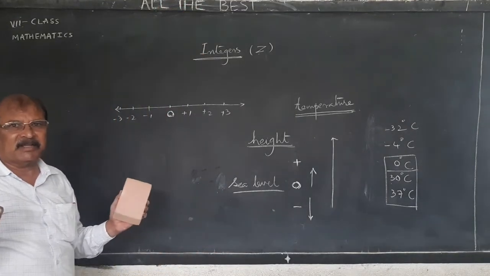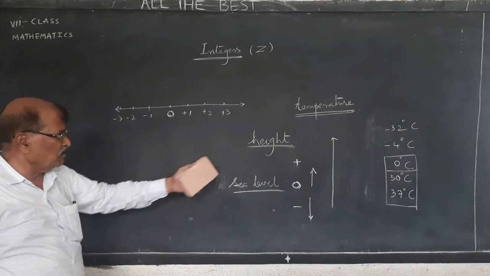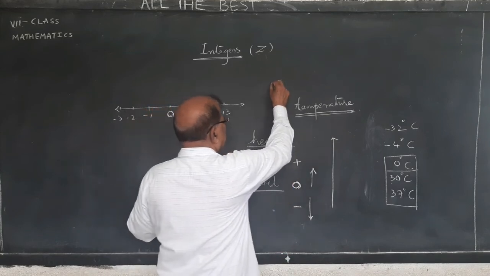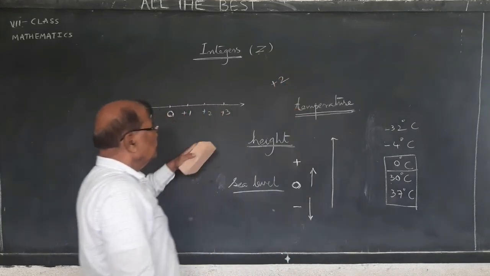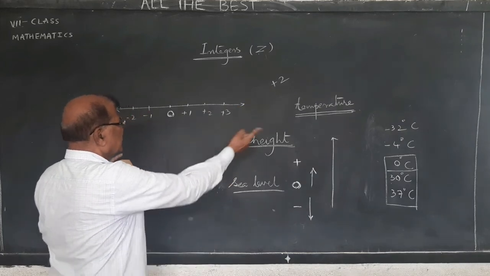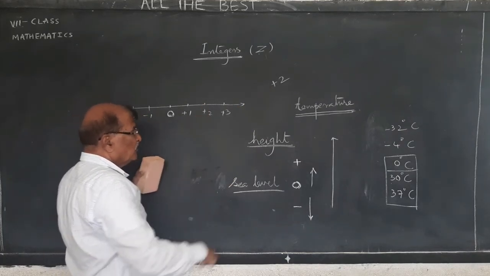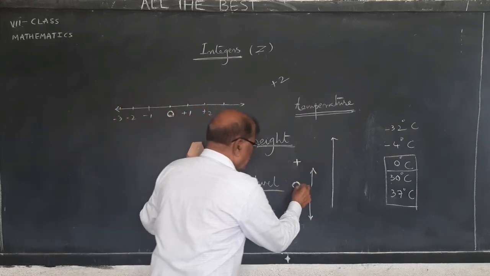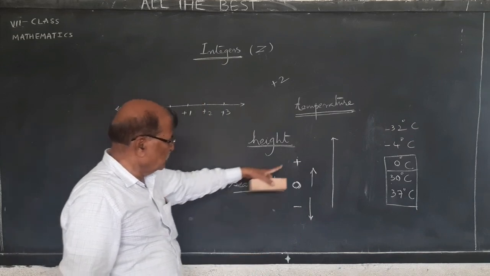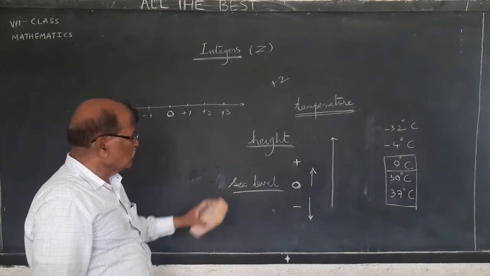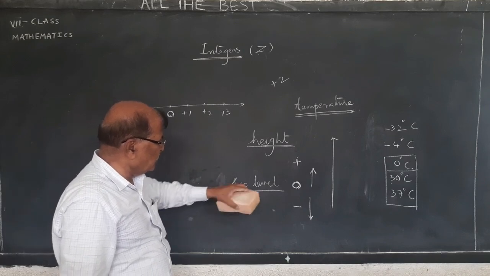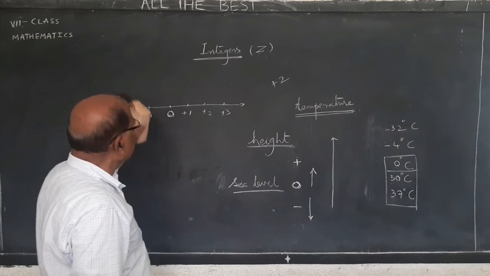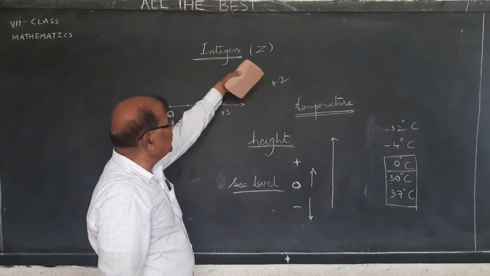These are all directed numbers. Numbers directed with plus and minus are called directed numbers. Suppose you say plus 2, it is 2 units on the right side. If you take plus 2 feet height, it means above the sea level. So like that we must be able to identify the importance of plus and minus. Hope that you understand the need of integers.